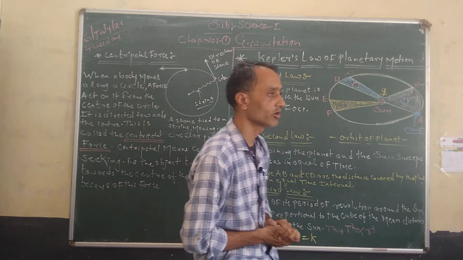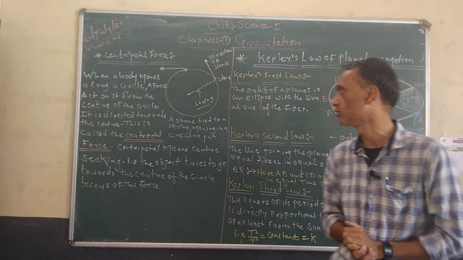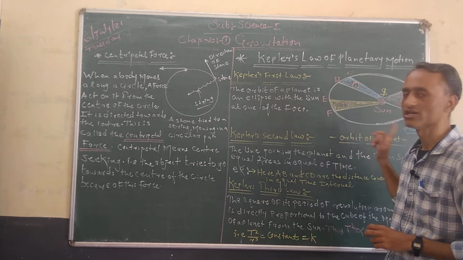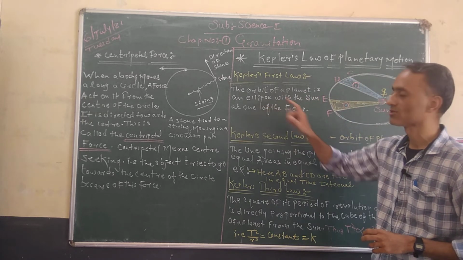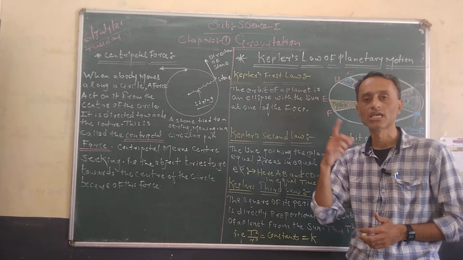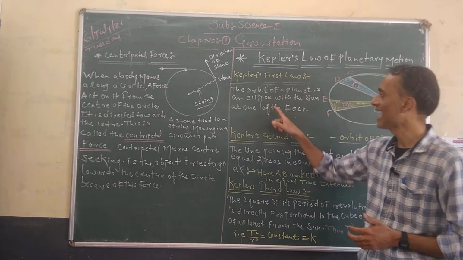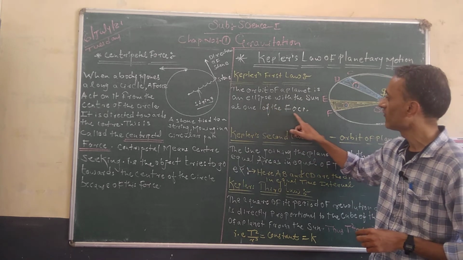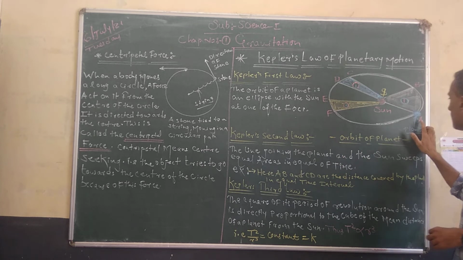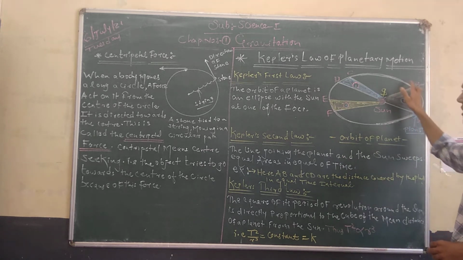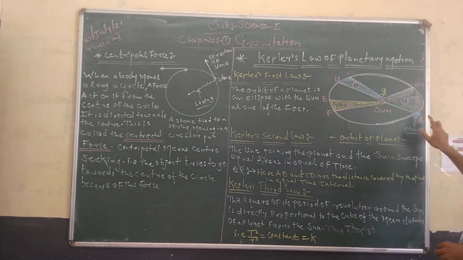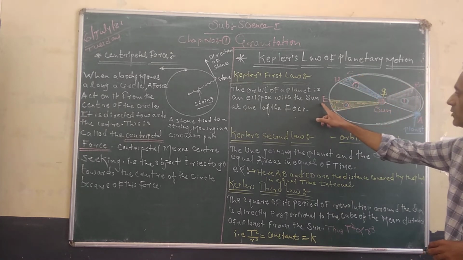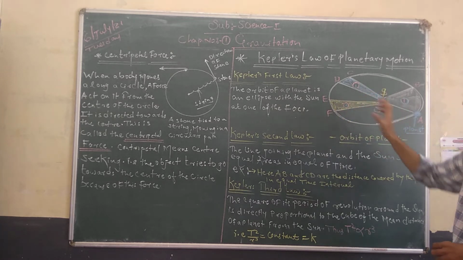Okay, so let's study what is Kepler's first law of motion. The orbit of a planet, which means the path of the planet, is an ellipse. What is the meaning of ellipse? Ellipse means oval, just like an egg. It is an ellipse with the sun at one of the focal points. Means if you take the example of this planet moving around the sun in an elliptical manner from point A to point B, from point C to point D, and from point E to point F, all these paths are the same.